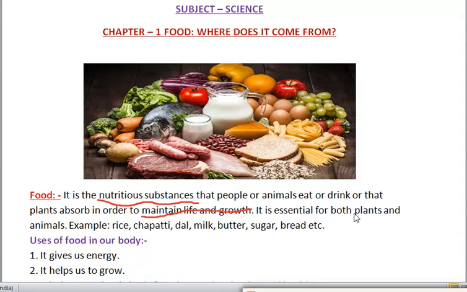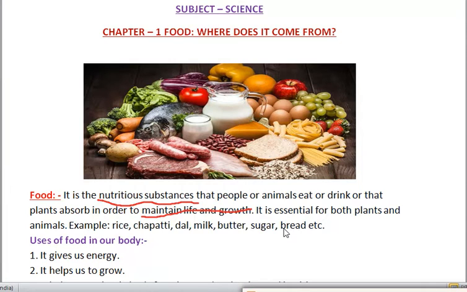It is essential for both plants and animals. Without food, the plant and animal will not survive. It is important for both plants and animals. Examples of food are rice, chapati, dal, milk, butter, sugar, bread, vegetables, fruits, etc. These are the different examples of food.